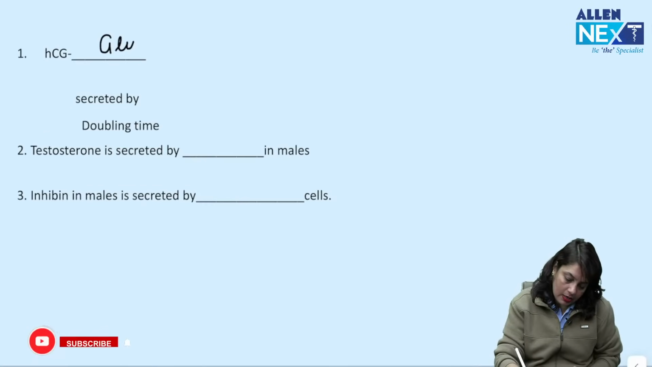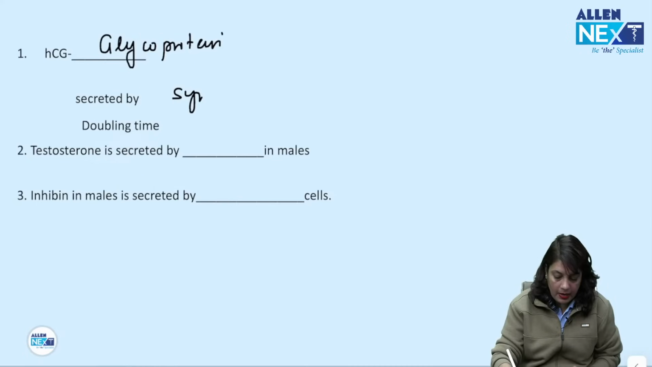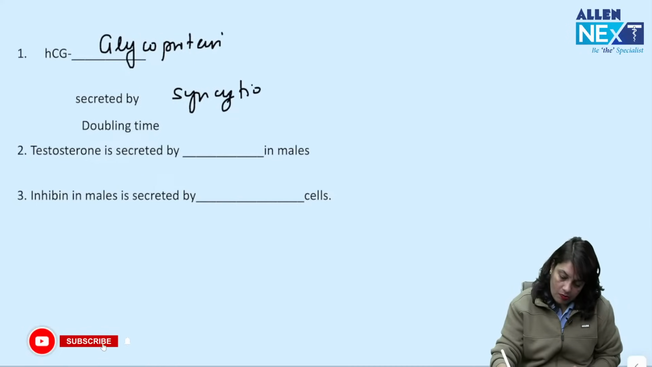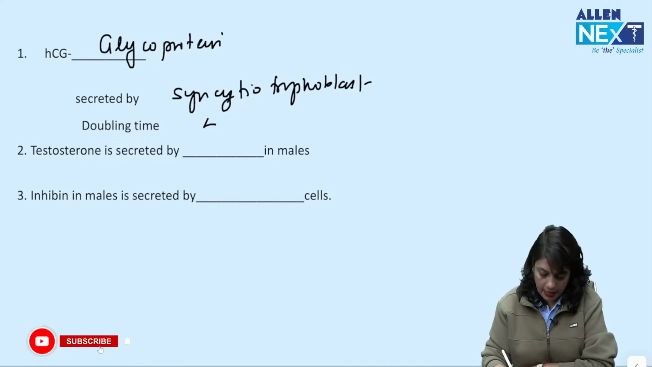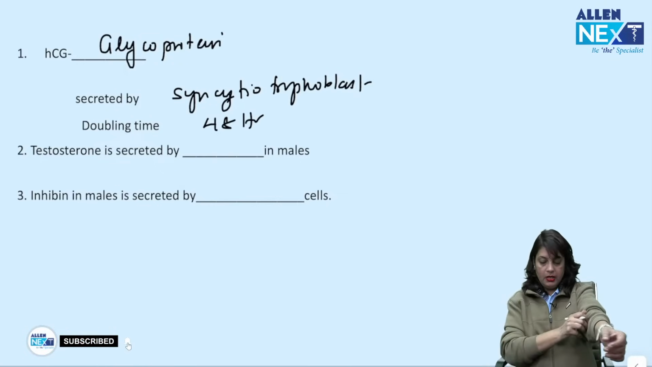HCG is a glycoprotein secreted by syncytiotrophoblast. Doubling time is 48 hours.